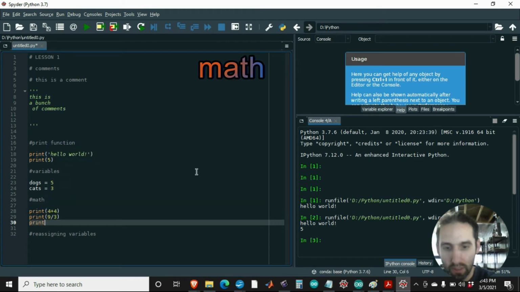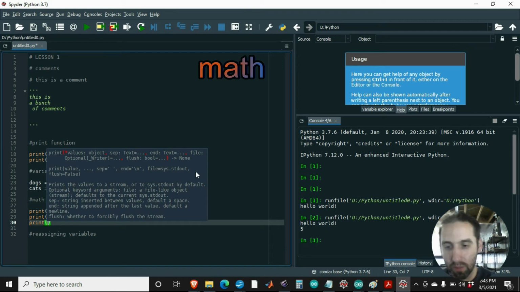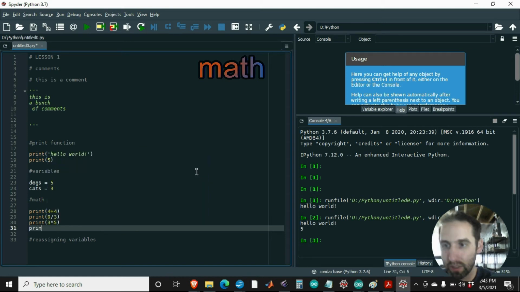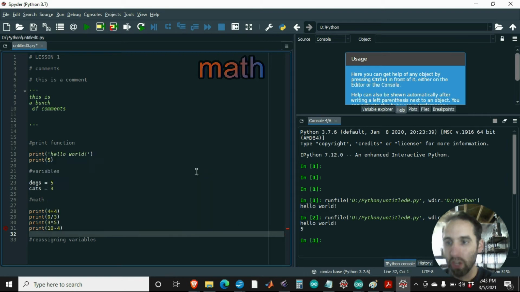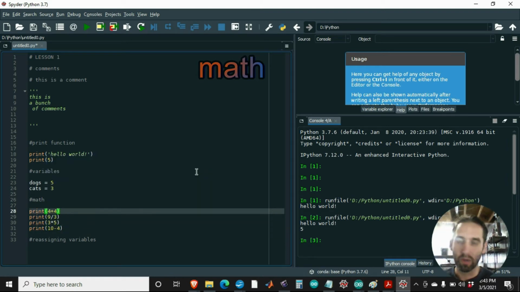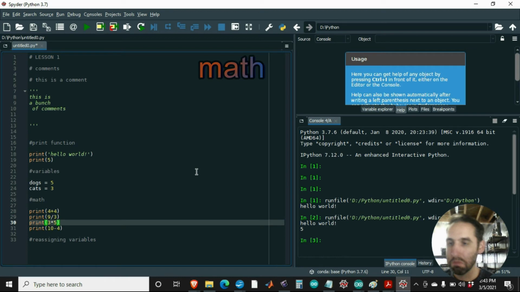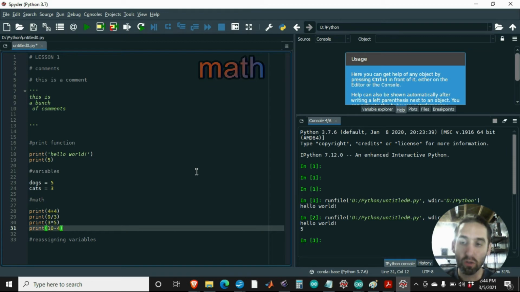We're going to do print. Let's do a multiplication. You don't use an X for multiplication. I'll say 3 times 5. There we go. And then print, we'll say 10 minus 4. So you can imagine the direction this is going. These are just basic addition, dividing, multiplication, subtracting. You can also use floats. So I could actually say 4.2.